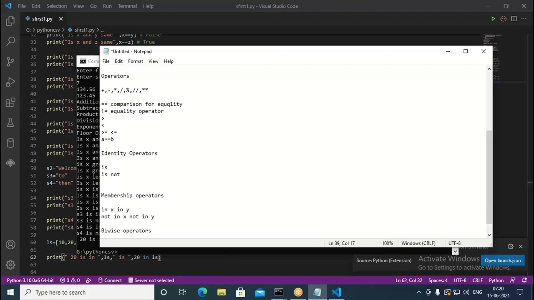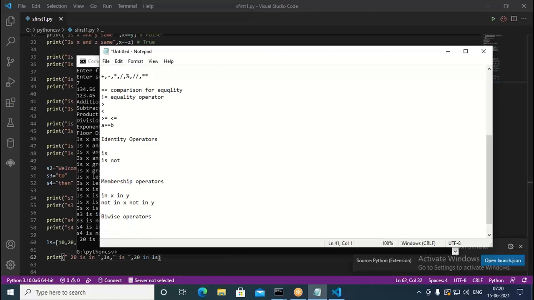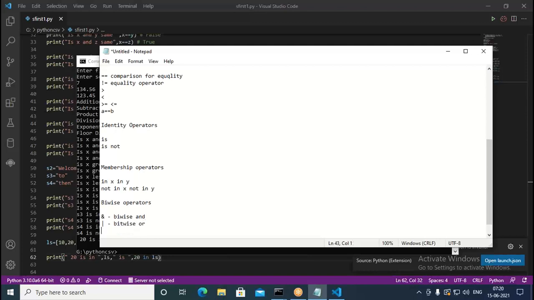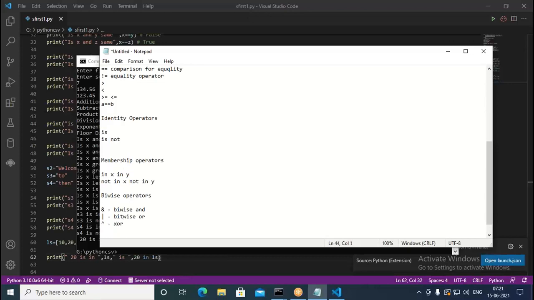They work on bits. So first thing is what? The ampersand. This is called the bitwise AND operator. When we use the pipe symbol, it is the bitwise OR operator. Then we go with the caret symbol. This is called XOR, bitwise exclusive OR.